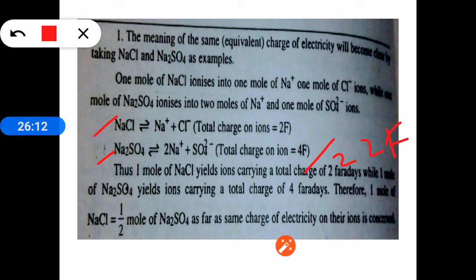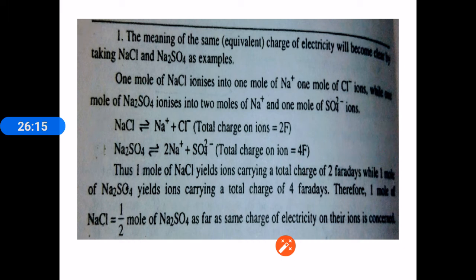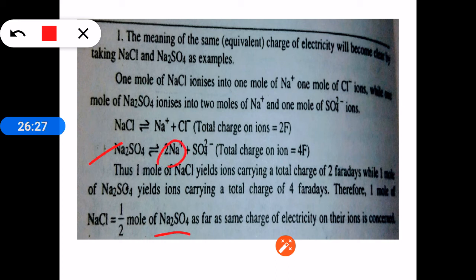And this weight of the substance can be treated as, instead of taking 1 mole, we have taken 1 mole by 2. That means molecular weight by 2. Here 2 is treated as the valency, or charge of the cation or charge of the anion. So molecular weight by the charge of either cation or anion is called gram equivalent weight. So gram equivalent weight of sodium sulfate is molecular weight by 2, and if we take the gram equivalent weight of sodium sulfate, it will also give only 2 Faraday of charges.